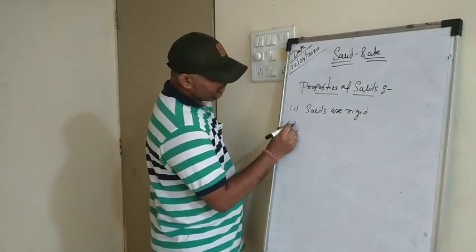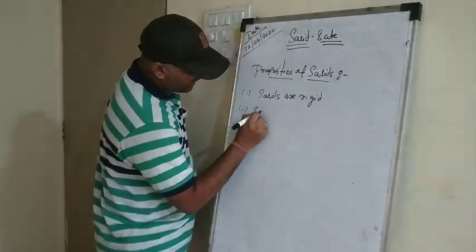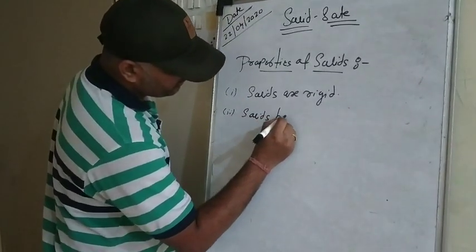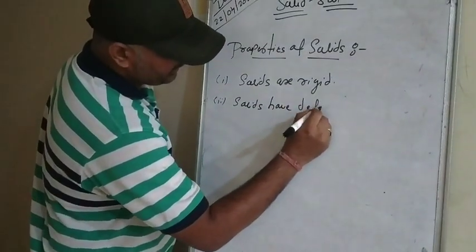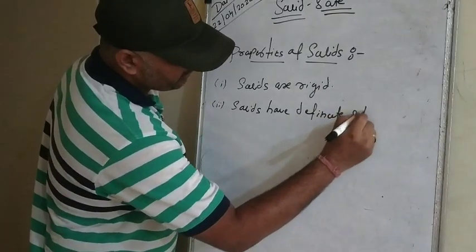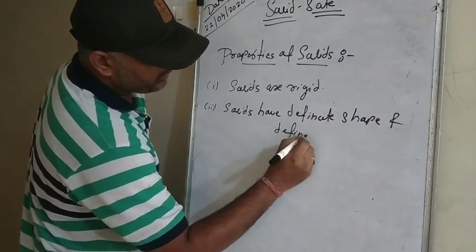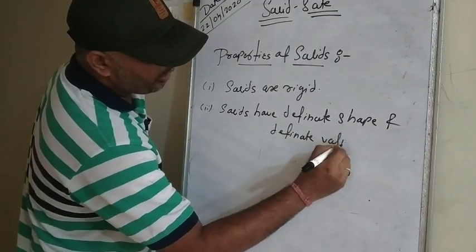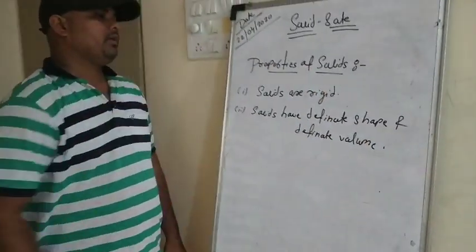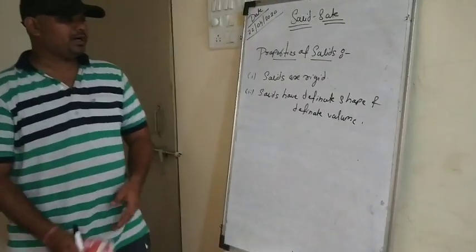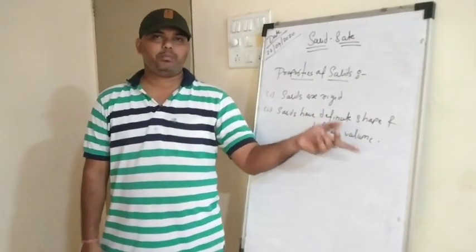Then point number 2, solids have definite shape and definite volume, right? Now you all know what solids are. Solids are those which have definite shape and definite volume.